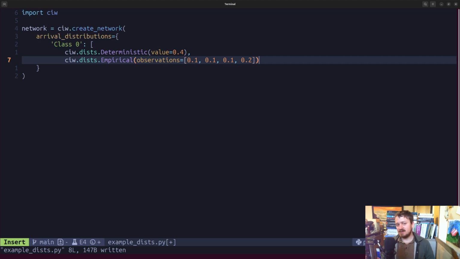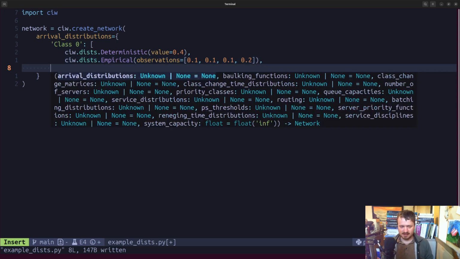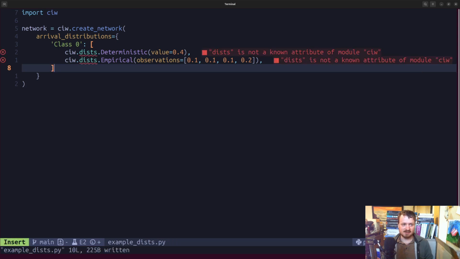What this class will do is create a kind of probability mass function, I believe, an empirical CDF anyway, and I can't remember how it actually samples from it, but suffice to say, you pass in some values and it will induce a distribution from that. Okay, and this is just going to be a 2-node system, so we're done here with class 0.